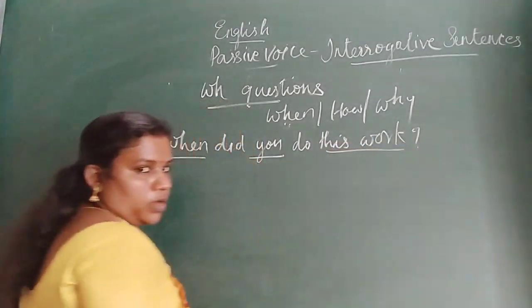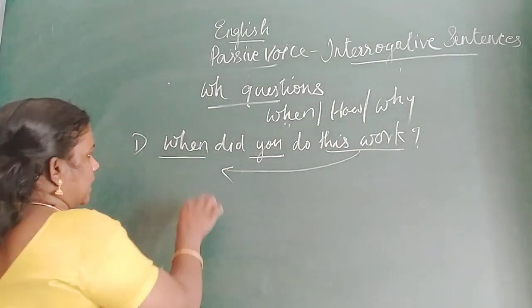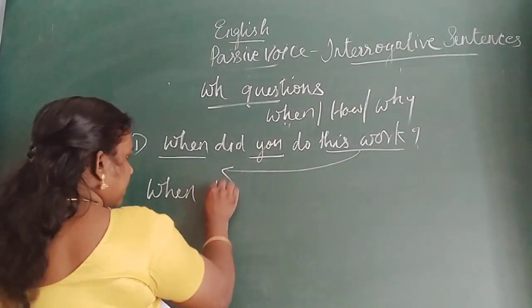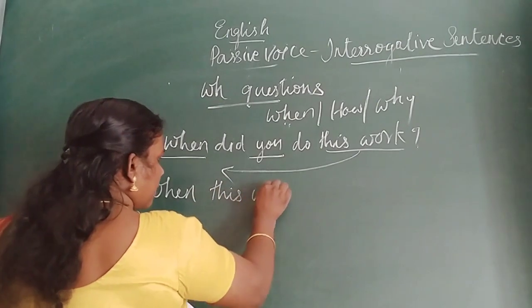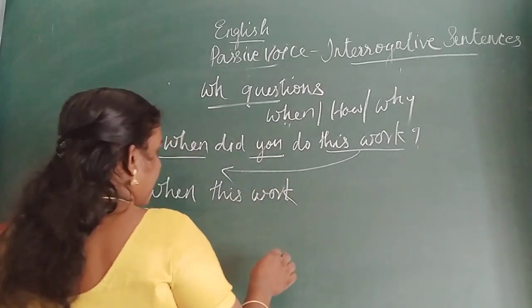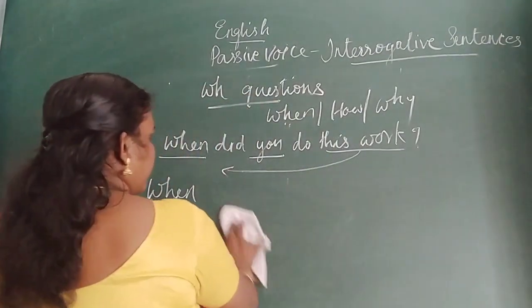This is the object. The object should come here. Okay, yes. So how will we write? When this work, after this work we have to write.